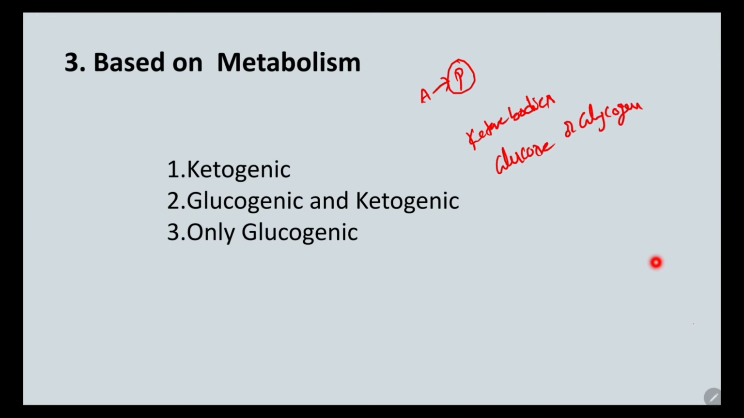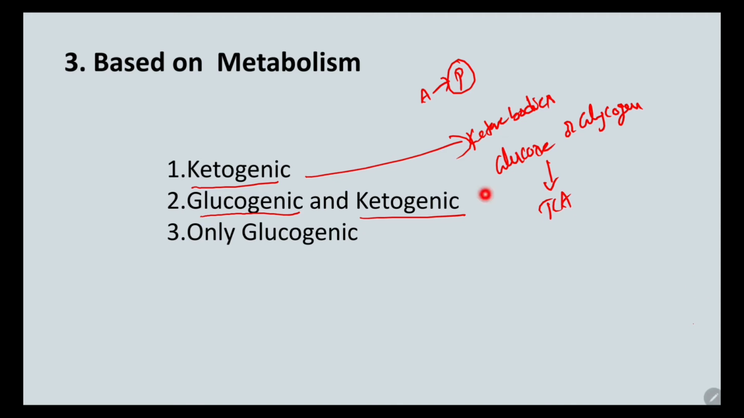Okay, so based upon the fate of the carbon skeleton of the amino acid, amino acids are classified as ketogenic, which means they can produce the ketone bodies through acetyl-CoA. Then some of the amino acids can produce both glucose and ketone bodies. Those are classified as glucogenic and ketogenic amino acids. And the third group produces only glucose or glycogen through the TCA cycle. Okay, so what are the ketogenic amino acids?